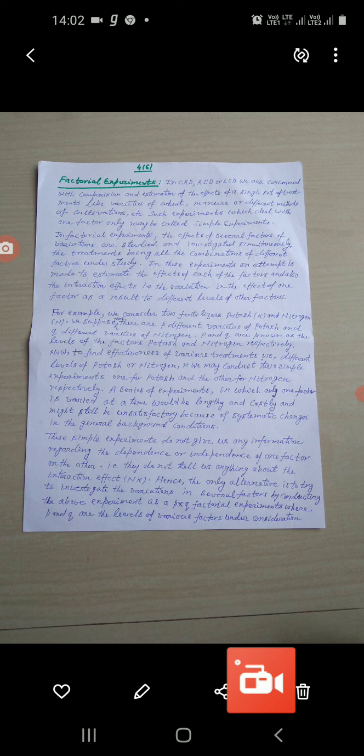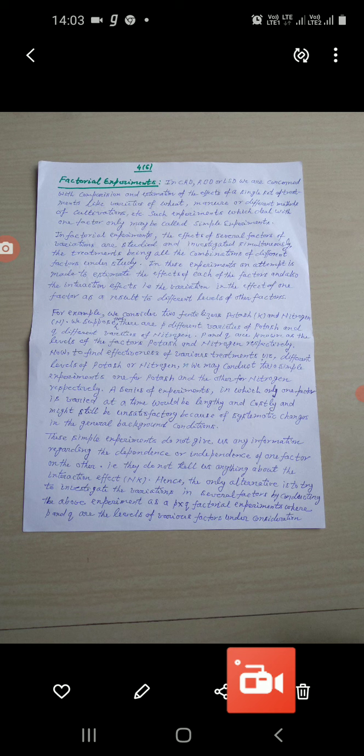And in factorial experiments, the effects of several factors of variations are studied and investigated simultaneously, the treatments being all the combinations of different factors under a study.